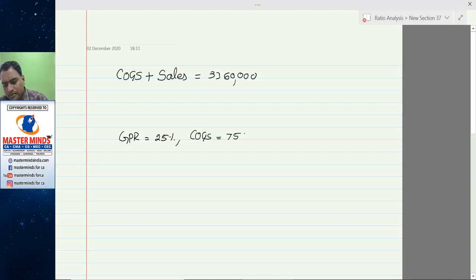COGS is equal to 75%. 75% of what? 75% of sales. 0.75 sales plus sales is equal to 33,60,000.